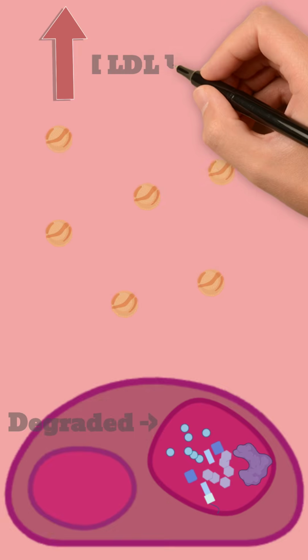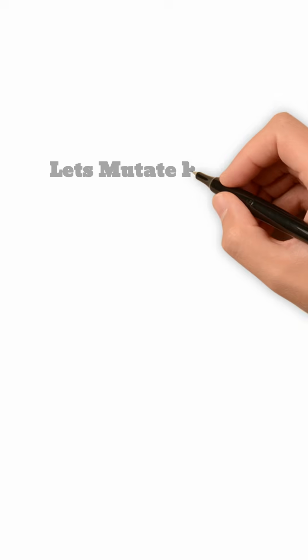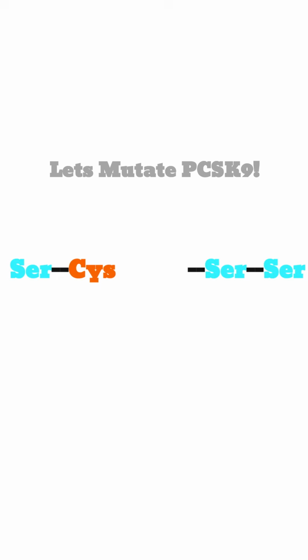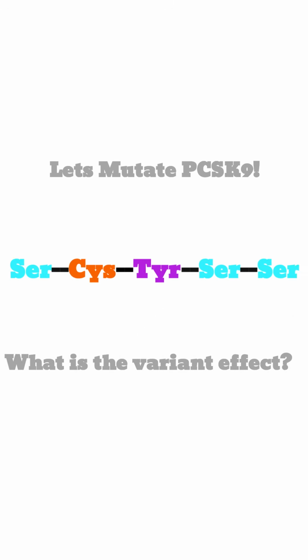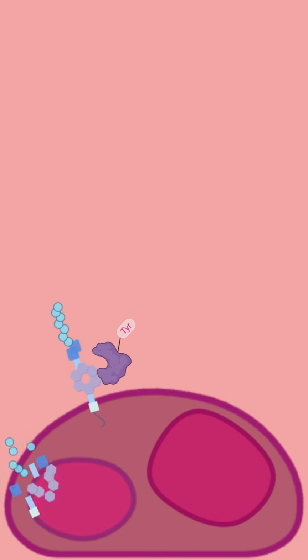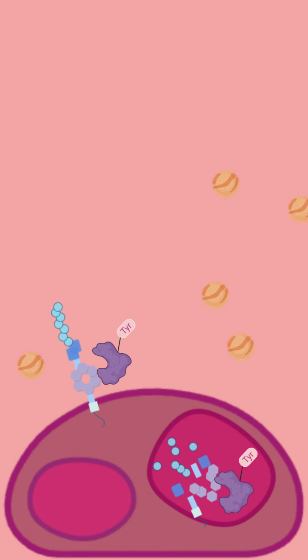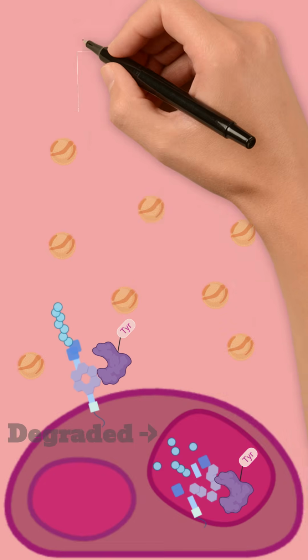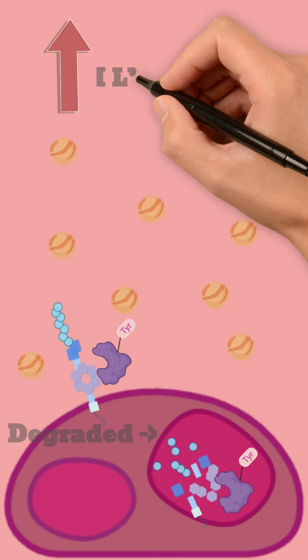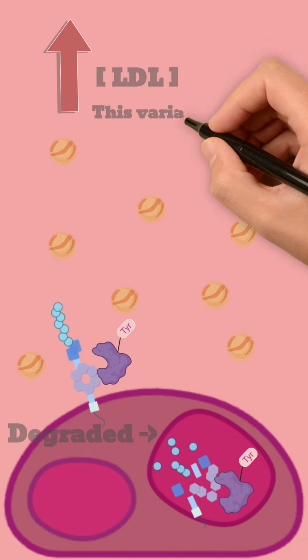But how can we understand variations in PCSK9? Let's mutate. Say we change amino acid position aspartic acid 374 to tyrosine. What is the effect? This PCSK9 variant appears to have increased binding efficiency to LDLR. A person with this variation could be at risk for development of FH.